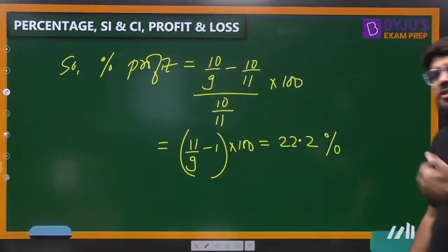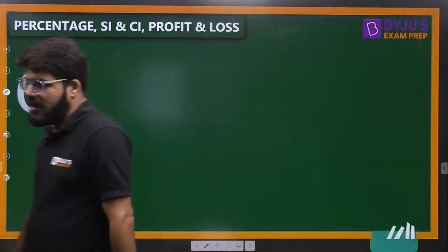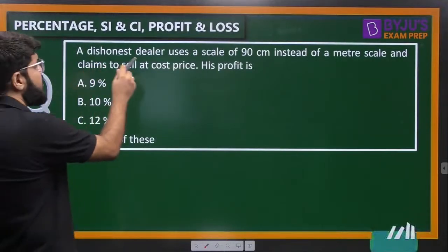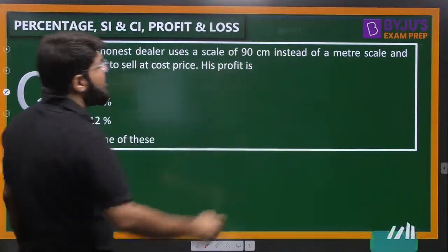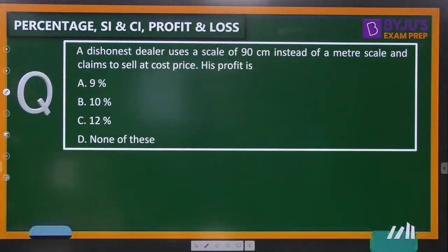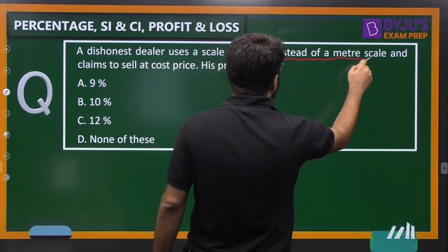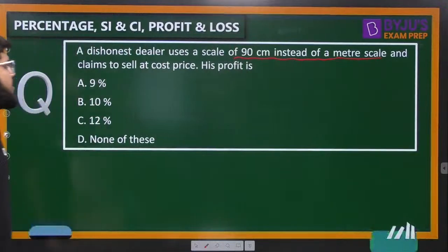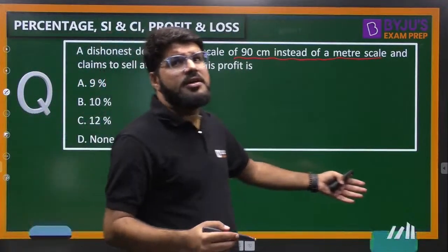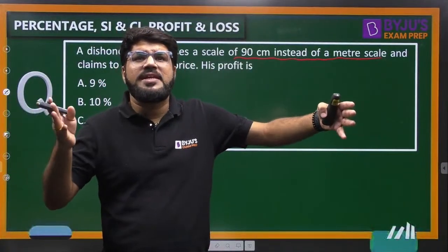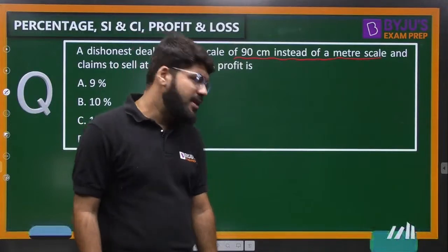Right. Now, if there is one-sided fraud, what you can directly do? That is the next case I want to come to. A dishonest dealer uses a scale of 90 centimeter instead of a meter and claims to sell at the cost price. What is the profit percentage? So again, what a dishonest dealer is doing right now, he is telling you he sells 1 meter, but actually he sells 90 centimeter.